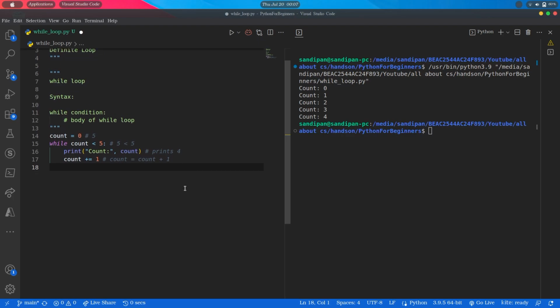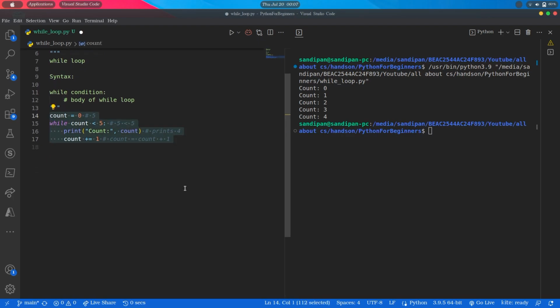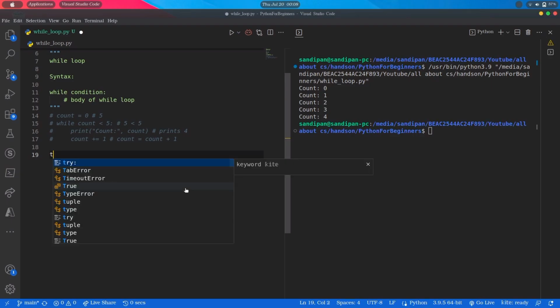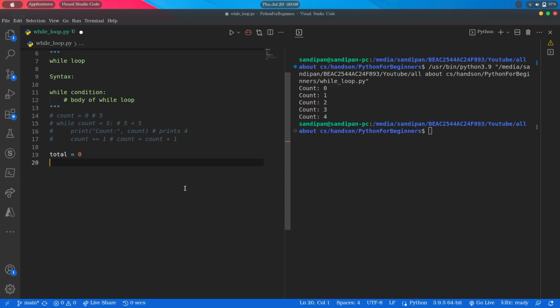Let's see another example. If we want to calculate the sum of numbers between a range of numeric values using a while loop, we can do it like this. First, we'll declare a variable total to store the sum, total equals 0, and a variable to keep track of the current value of the range, that is num equals 1.